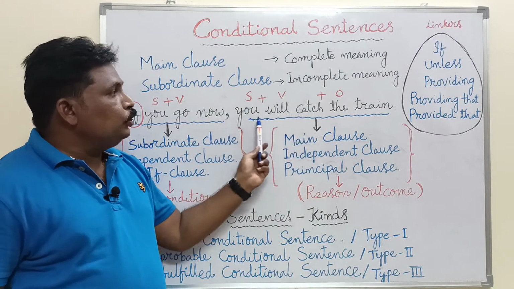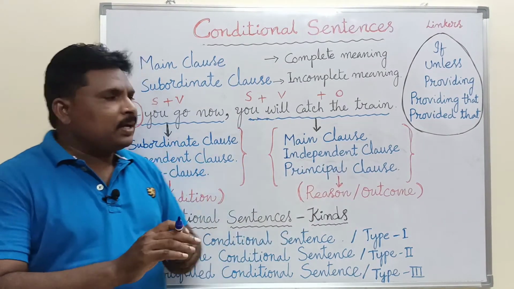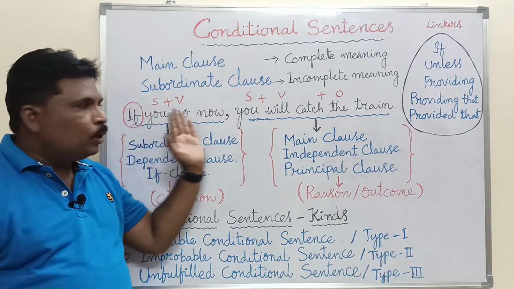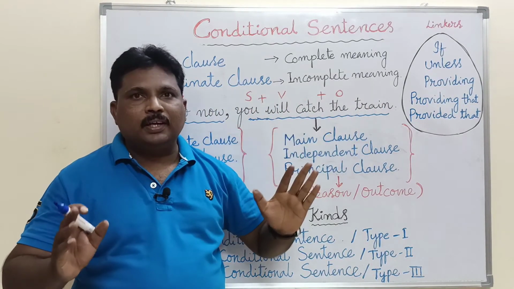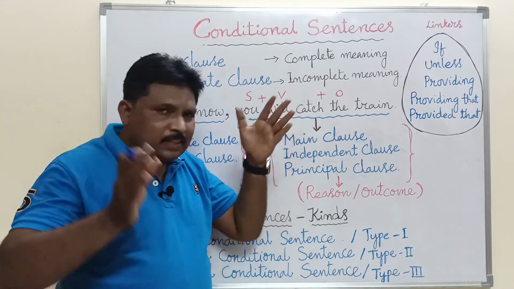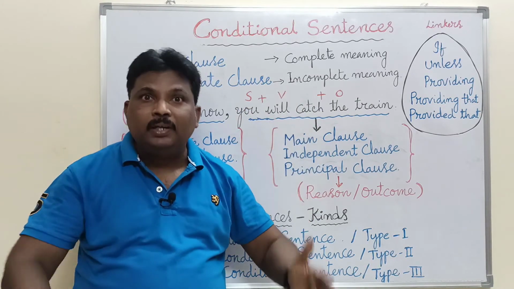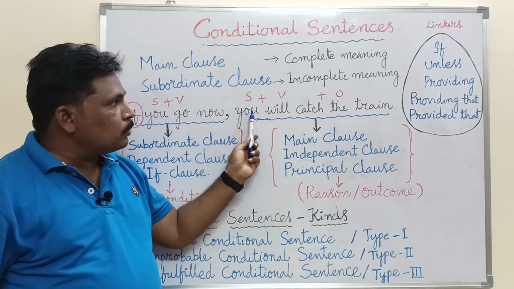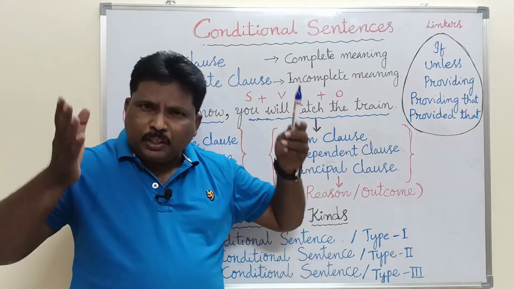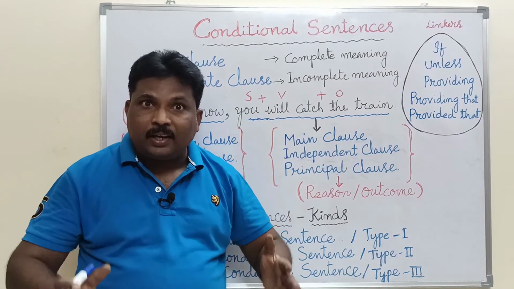Look at this clause: you will catch the train. Imagine the other part is not here. Only: you will catch the train. This is an independent sentence. Even if we take this independent sentence alone, it makes complete sense. It gives complete meaning because it has its own structure, subject plus verb plus object. It can stand on its own.